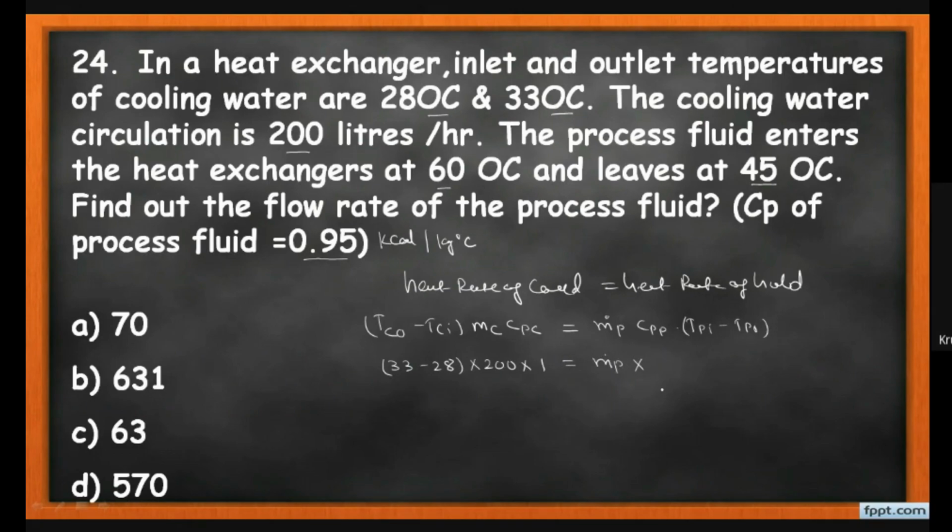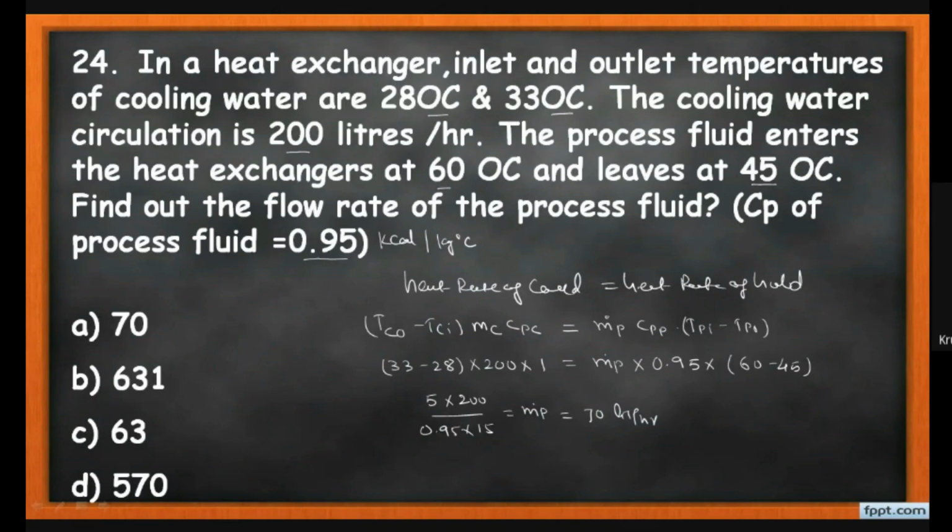The Cp of the fluid is given, that is 0.95, and the temperature difference is 60 minus 45. So our answer becomes 5 into 200 divided by 0.95 into 15, and that is our mass flow rate of the process fluid, and the answer will come to 70 liters per hour.